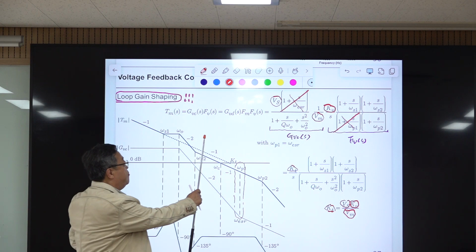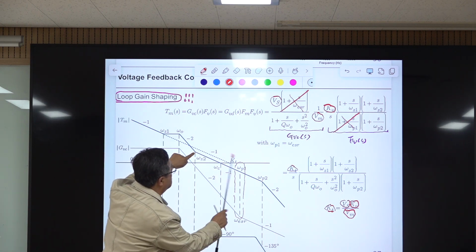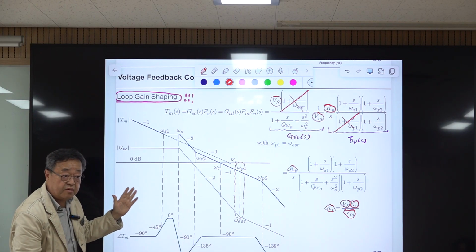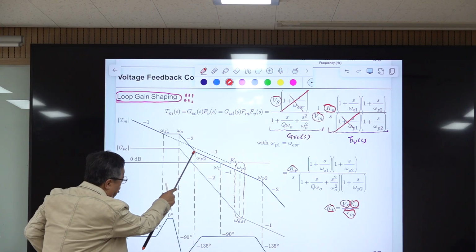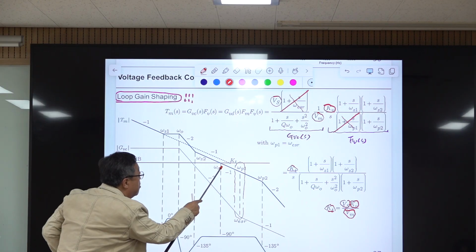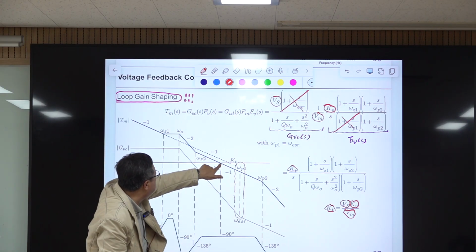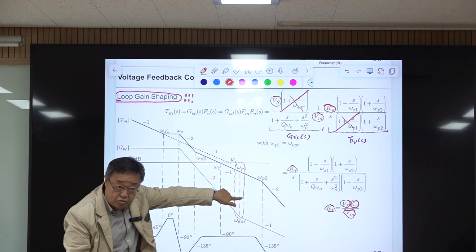So you want to place this one between this 0 frequency and the pole frequency. In the middle will be the ideal position. Right. So this affects phase here, and this -2 slope affects phase here. So this should have sufficient distance from this one to the -2 slope, this one and this -2 slope.